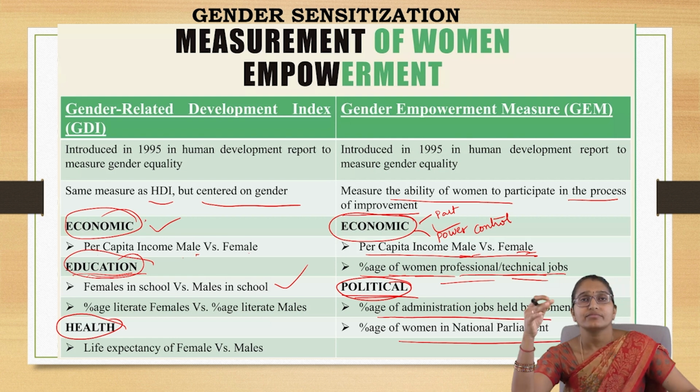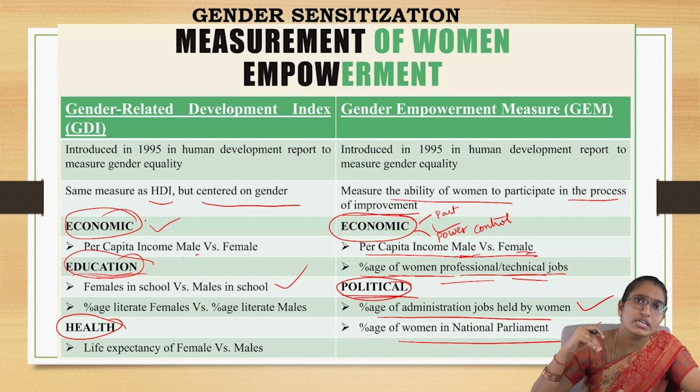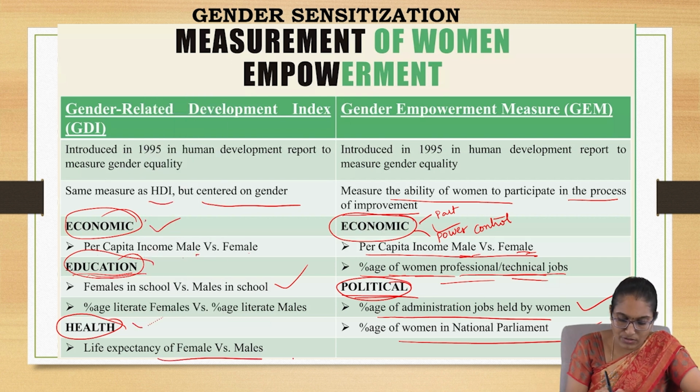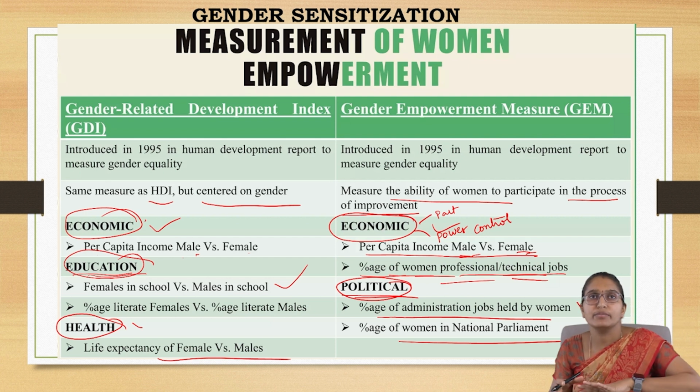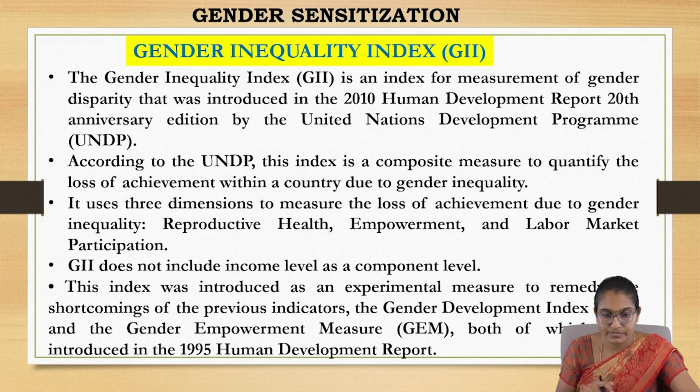So that is the average age as well as the number of people going to school. And another factor is health. So life expectancy of female and male, these three factors. And here, with respect to both female and male, what is their involvement in the economic or the political field.